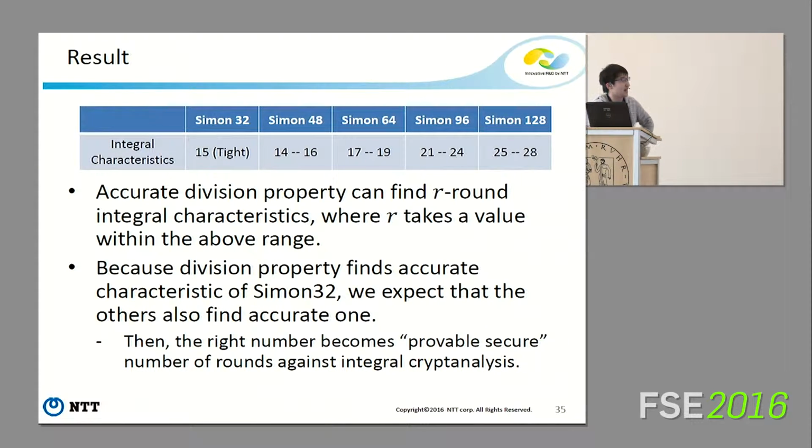This is only provable security for integral cryptanalysis using division property. I think the division property can find accurate integral characteristics on Simon 32. I expect that the others also find accurate ones, but there is no evidence. But then the right number becomes provable security.